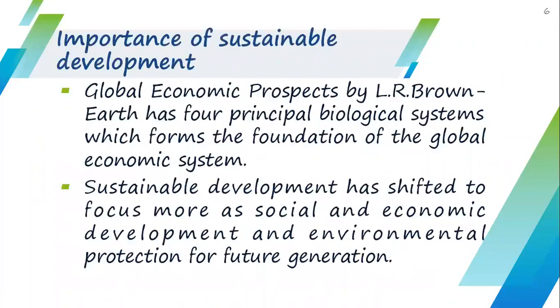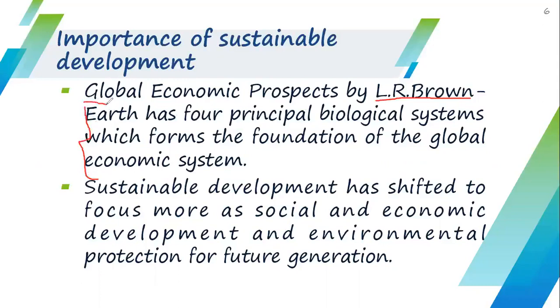So what is the importance of sustainable development, or why do we need sustainable development in our society? There is a book, Global Economic Prospect, and the writer of the book is Mr. L.R. Brown. According to Mr. L.R. Brown, the Earth has 4 principal biological systems which form the foundation of the global society.